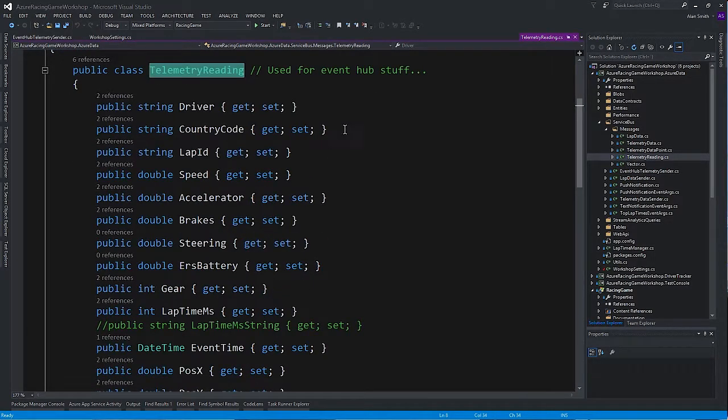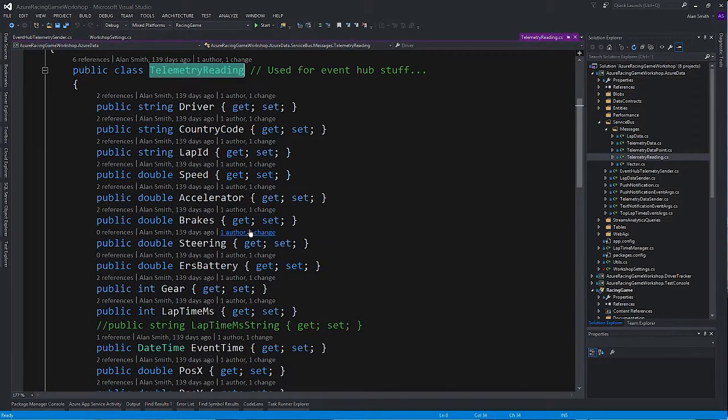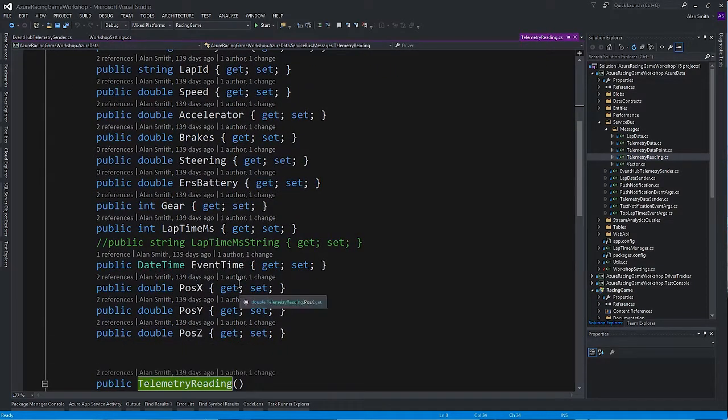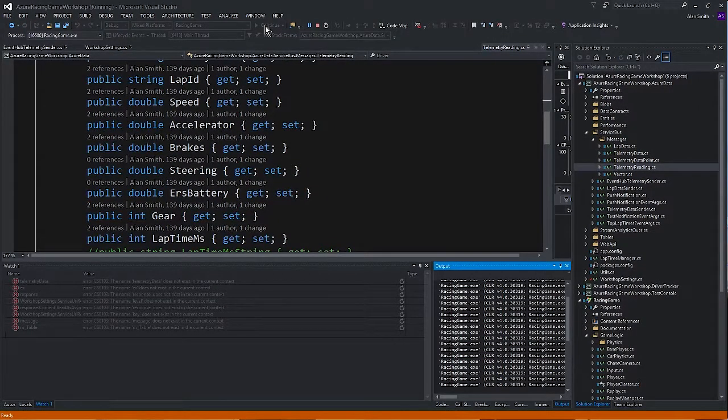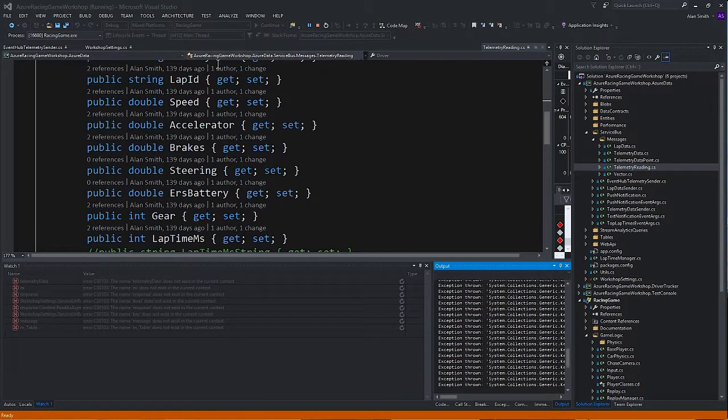And it has details on the country code, the driver. Then we've got things like the speed, the accelerator, the brakes, the driver input, the steering, the ERS battery, and things like that. Also, the X, Y, and Z positions in the 3D game world where the driver is that we can use in the driver tracker to actually display them on the game. So if I run this, what it will do is fire up the game, and it will start actually sending, when I start driving, the telemetry data into Event Hub, and we can actually start to build systems that are going to process that data as it runs through.